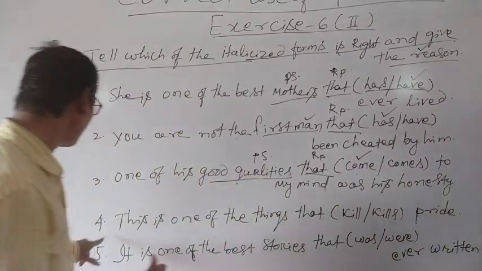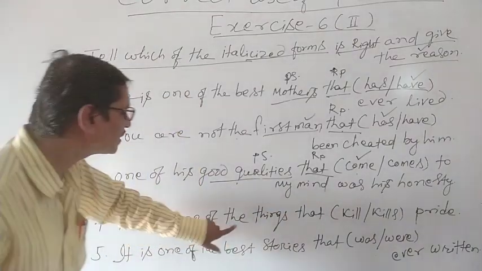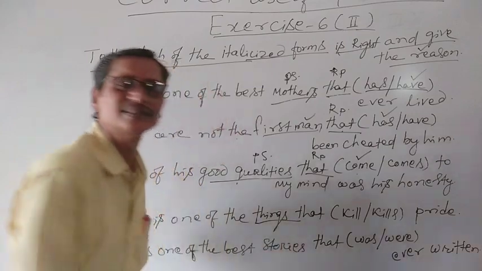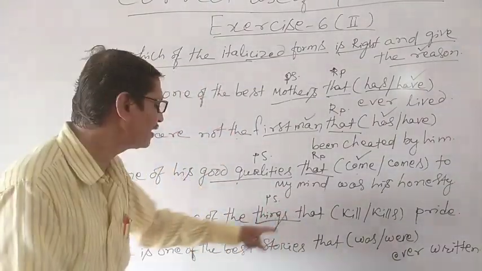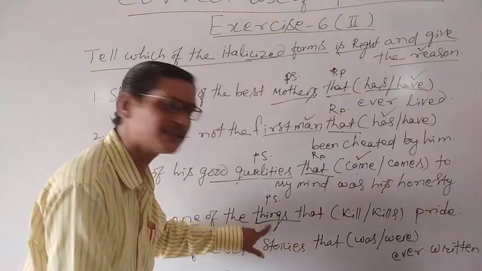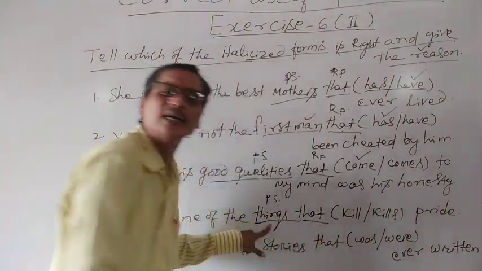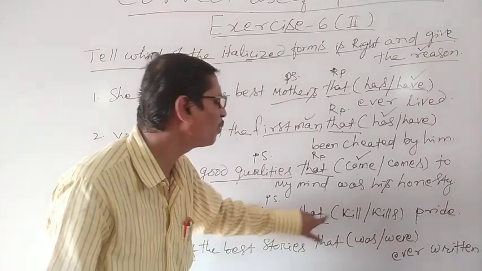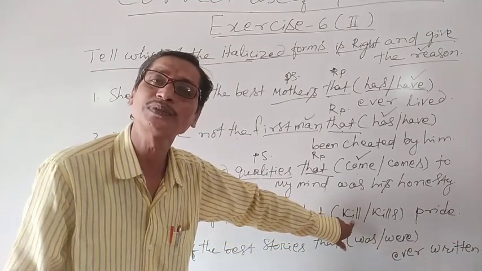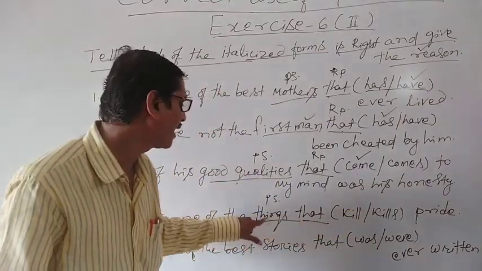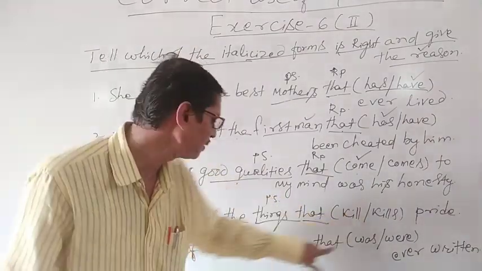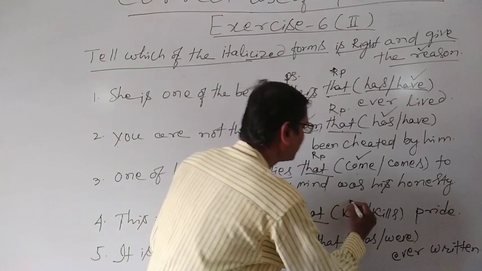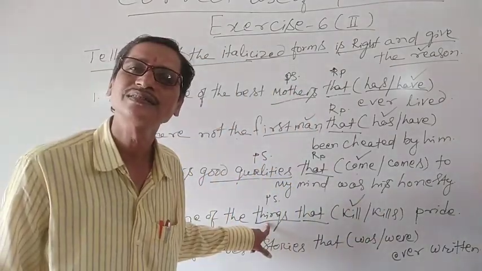Clear? Similarly, number 4, this is one of the things that kill. Things is a plural subject, and this antecedent is of a relative pronoun, and the relative pronoun is functioning as the subject of a verb, and according to this antecedent our verb will be either singular or plural. So things, so it will be kill, not kills.